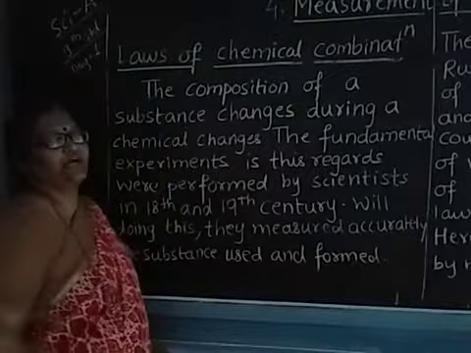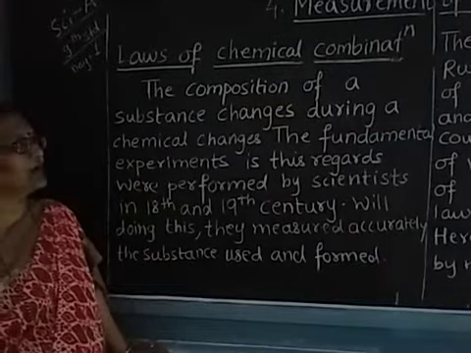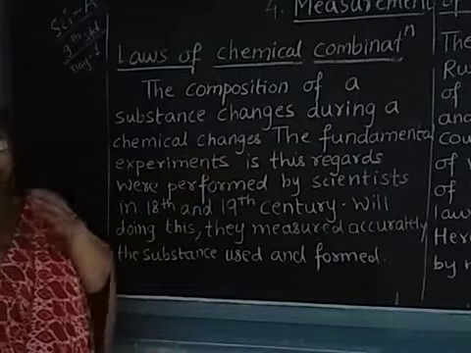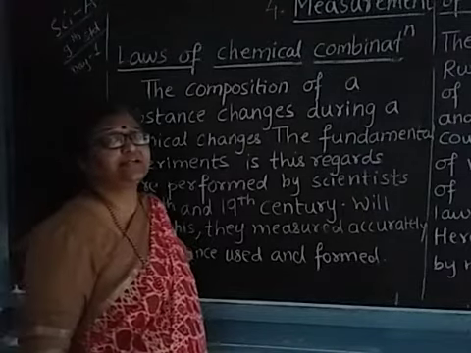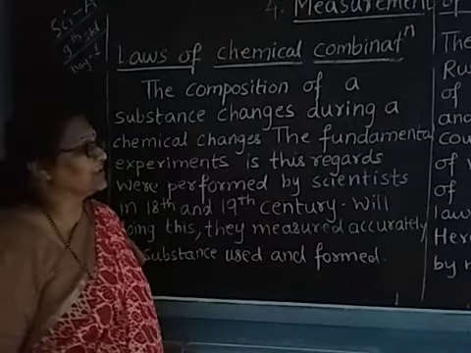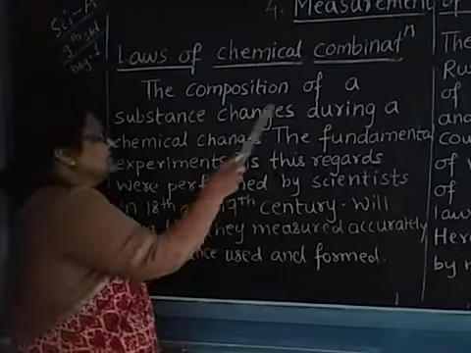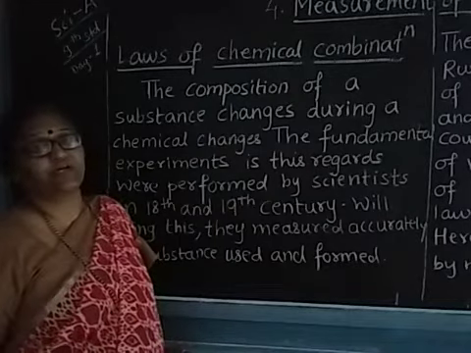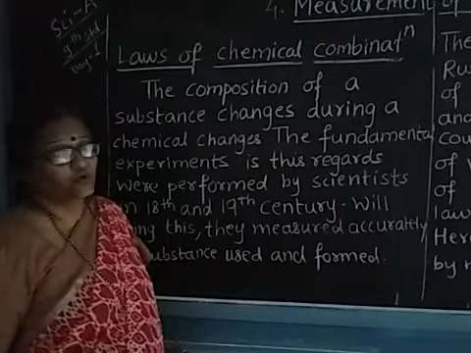The first law we are going to study is the law of chemical composition. You know that various substances are formed of various compositions. That means substances are made up of various components. Now these components or this composition changes during a chemical change. Whenever there is a chemical change in a particular substance, their total structure is also going to change.